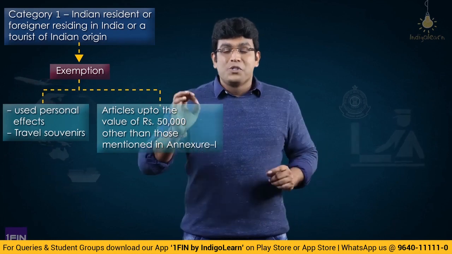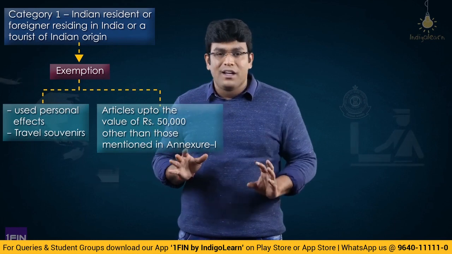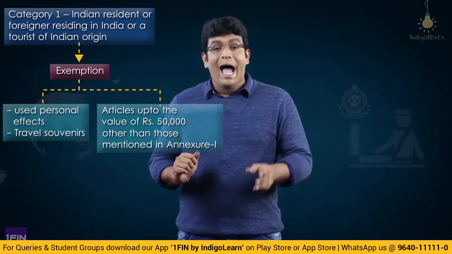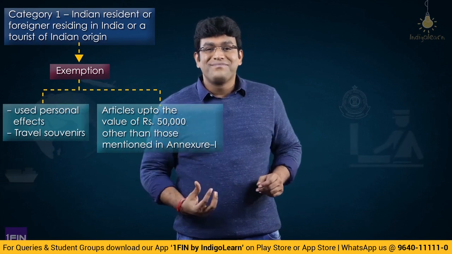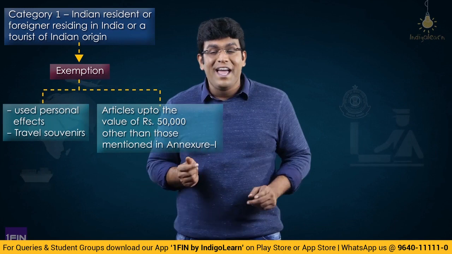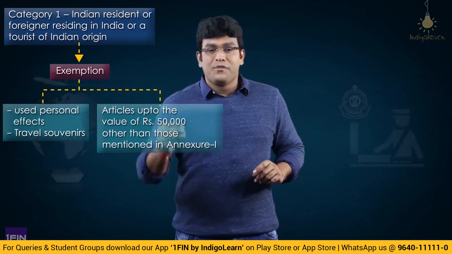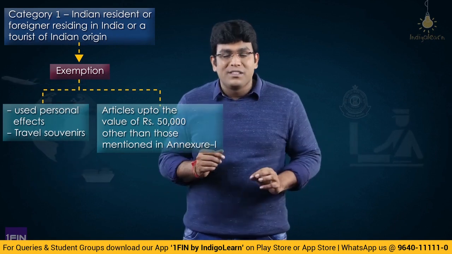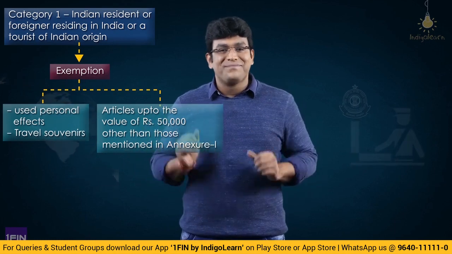Number 1, used personal effects and travel souvenirs. Number 2, articles up to a value of 50,000 other than those mentioned in Annexure 1. That means this 50,000 limit will not apply to Annexure 1 items. Now what are Annexure 1 items? We'll talk in detail. Don't worry.